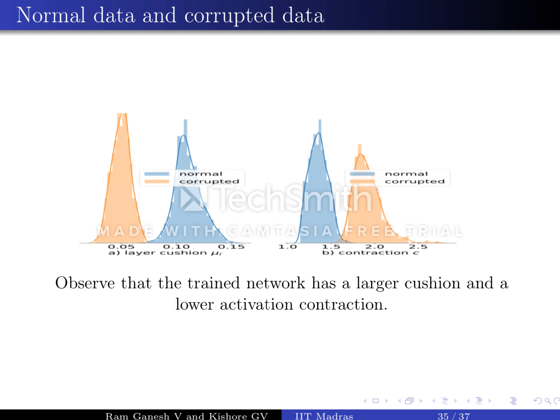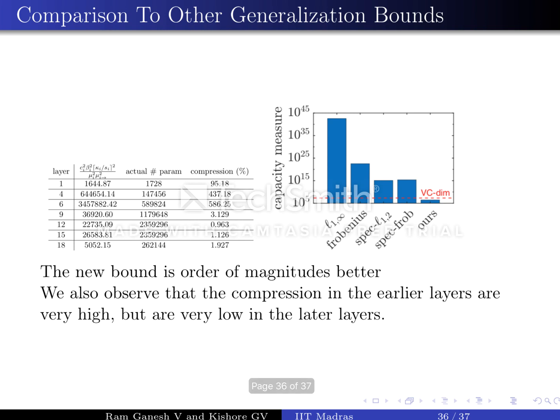So let us now train a neural network with normal data and corrupted data and then investigate these properties. As you can see, the layer cushion has a higher value for normal data than corrupted data, and the activation contraction has a lower value for normal data than corrupted data. Basically, the trained network will obviously have a larger cushion and a lower activation contraction. So we can clearly see that a larger cushion and a lower activation contraction help generalization.